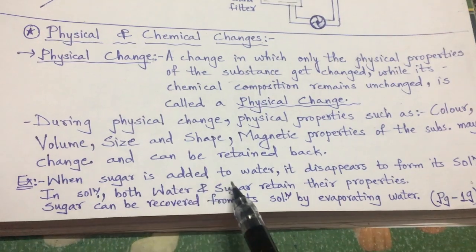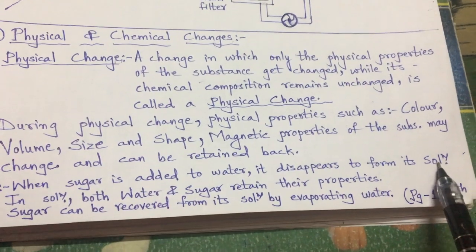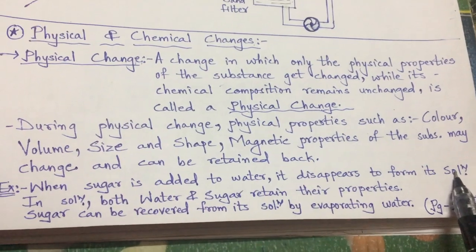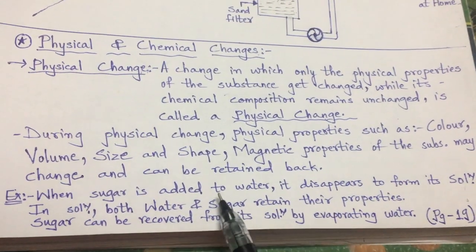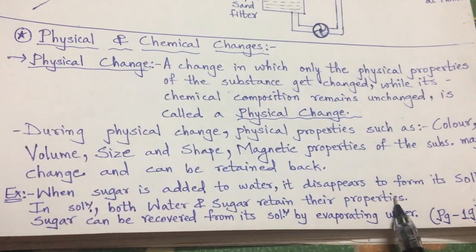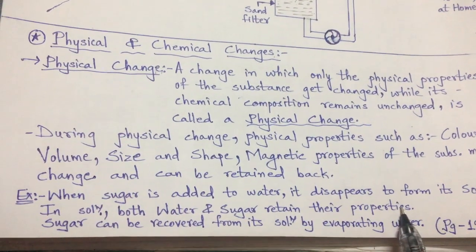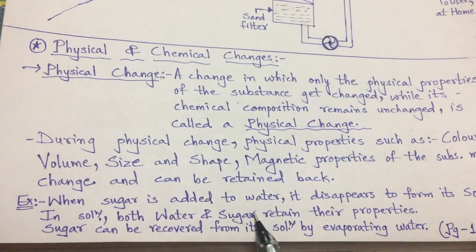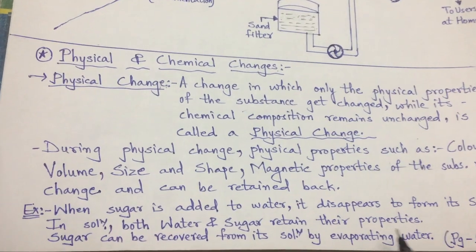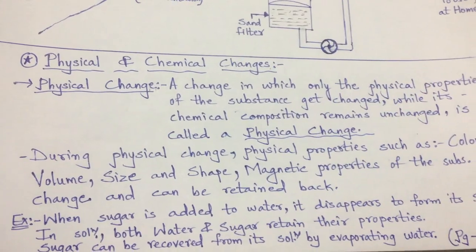See, when sugar is added to water, it disappears to form a solution. After some time, you will not see the sugar. It has disappeared, but its solution is formed. In the solution, both water and sugar retain their properties. If we use the separation process of evaporation, the water will evaporate and the sugar crystals will form. So sugar can be recovered from its solution by evaporating the water. So we can say this change is a physical change.